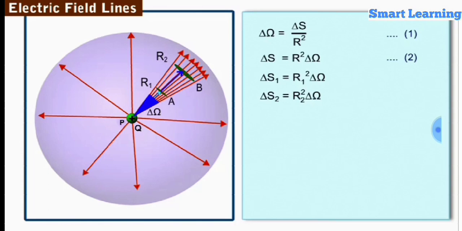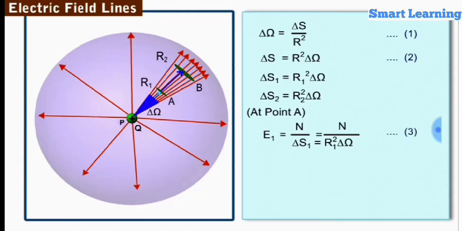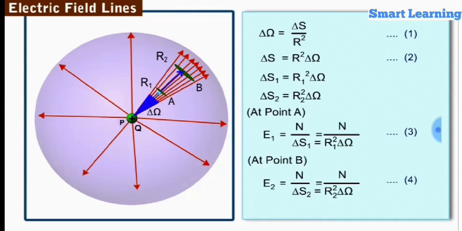Therefore, the electric field strength E1 at A will be equal to the number of field lines per unit area at A, which is equal to n upon delta S1, or n upon r1 square delta omega, by using the value of delta S1. Let us label it as equation 3. Similarly, the electric field strength E2 at B will be equal to n upon delta S2, or n upon r2 square delta omega. Let us label it as equation 4.